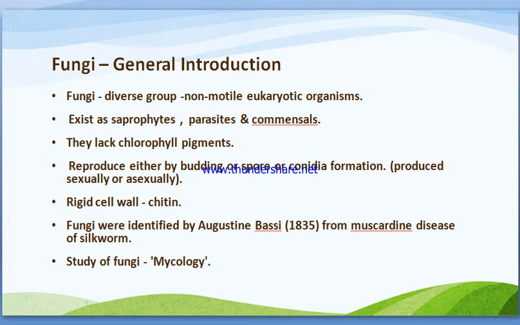Okay, and then they reproduce either by means of budding or spore formation, otherwise termed conidial formation or sporulation. The spores are produced by sexual or asexual modes. The fungal cell wall is made up of a rich polysaccharide termed chitin. The first fungus was identified by Agostino Bassi in 1835 from a silkworm disease called muscardine. The science which deals with the study of fungi is called mycology.